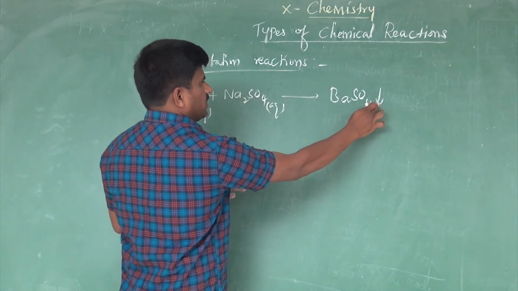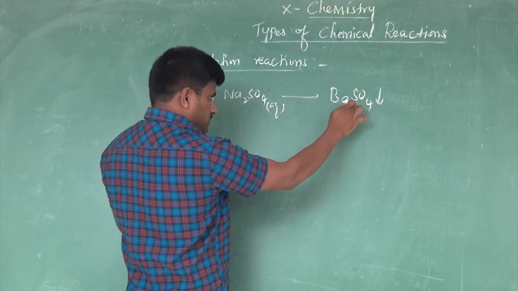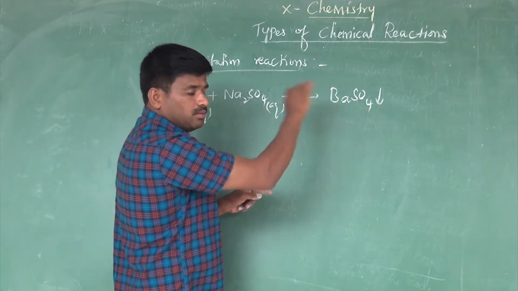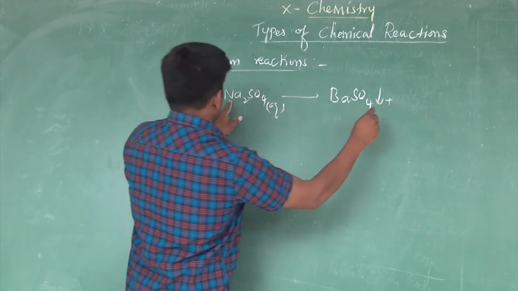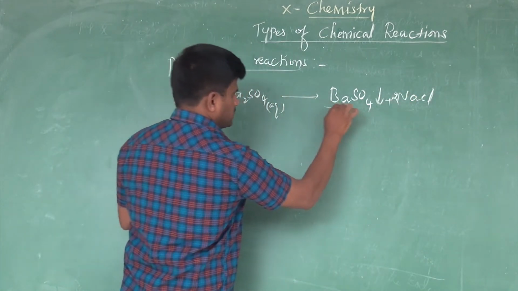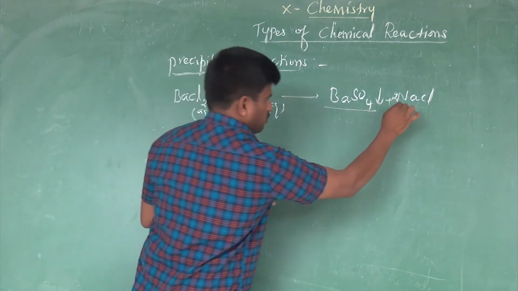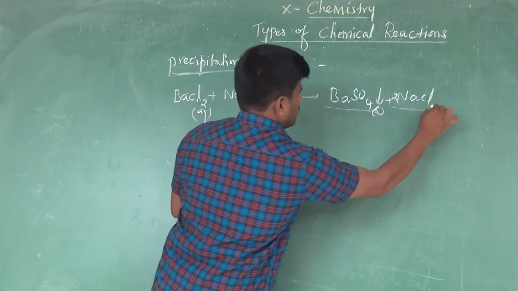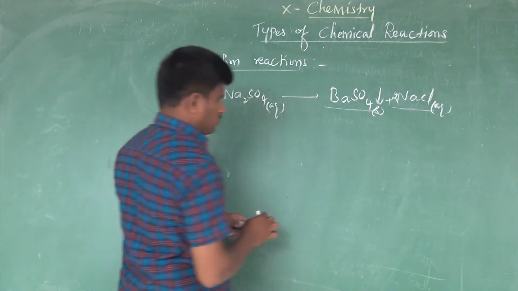This down-headed arrow mark indicates this compound is in precipitate form, that is, an insoluble compound. The additional product obtained is sodium chloride. Here one is an insoluble compound, another is a soluble compound. Barium sulfate is solid, and sodium chloride is aqueous.